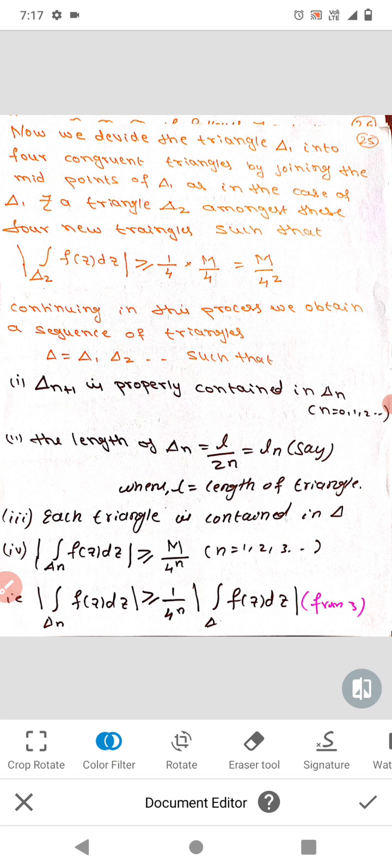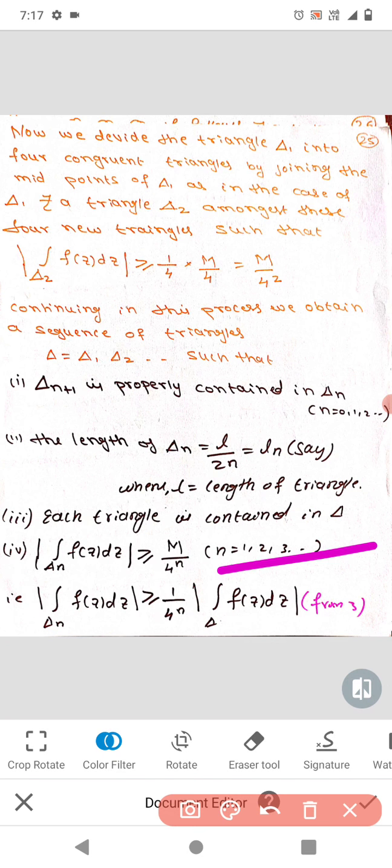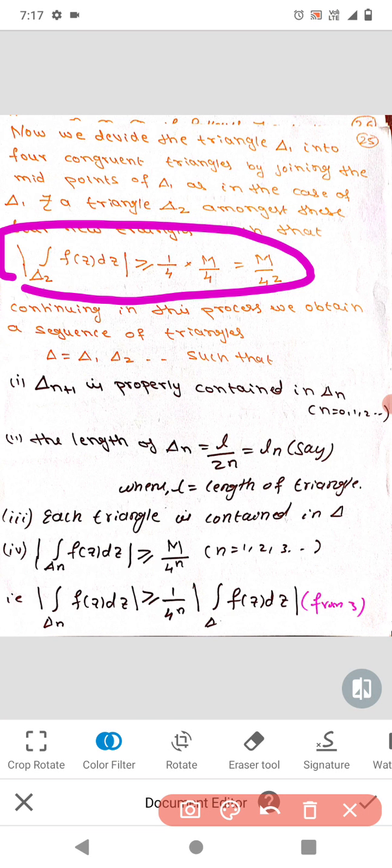Now that delta 1 we have to divide, then we get 4 triangles. Continue the process, we get the modulus of the integral over delta 2 of f(z) dz is greater than 1 by 4 into M by 4, which is M by 4 squared.